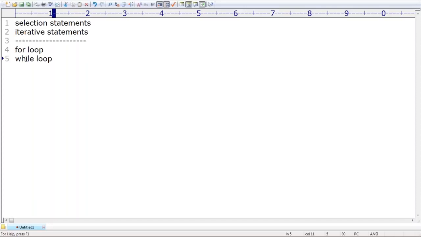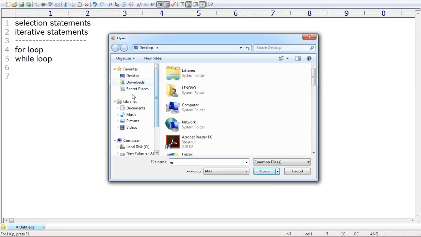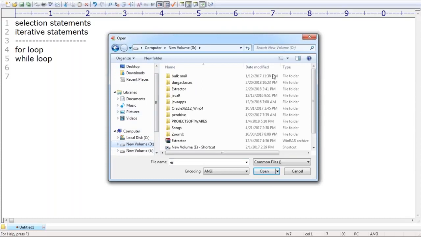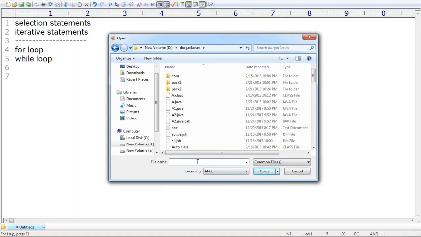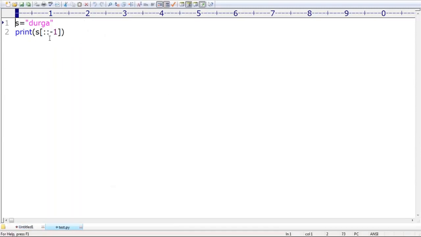Now, what is the syntax for the for loop? Anyone, can you please tell the syntax for the for loop? For loop, for each thing, have you observed?